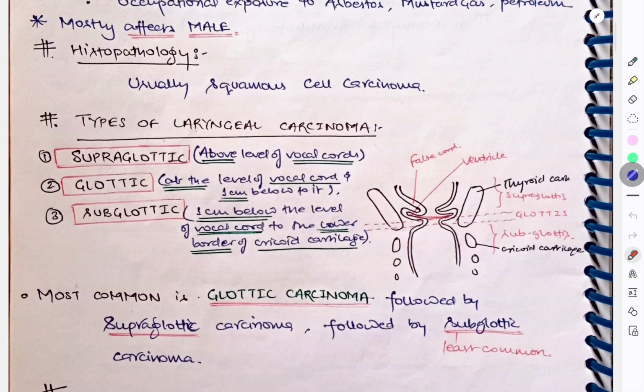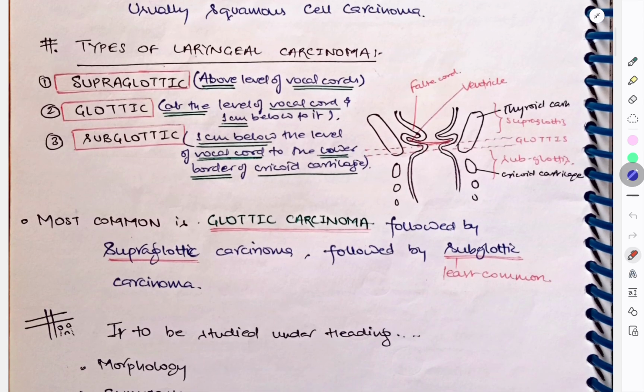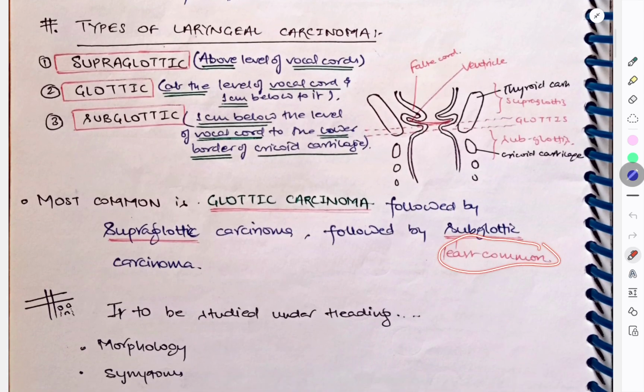So the most common is glottic carcinoma, followed by supraglottic and then by subglottic. Here just remember that glottis does not have lymphatic drainage, so it will not spread anywhere else. Therefore, it has very good prognosis. Whereas supraglottis and subglottis have lymphatic drainage, so they have a somewhat worse prognosis. Subglottic is the least common carcinoma.